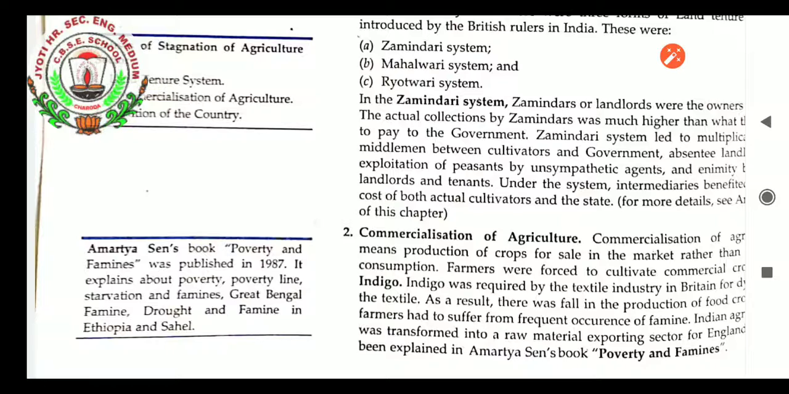So they were the zamindars, students. They were charging not 3 times, 4 times, 10 times more than the tax which they had to pay to the government. So that was the poor condition the zamindars made of the farmers, and they were exploiting the cultivators till their life's end. So that was the Zamindari system.